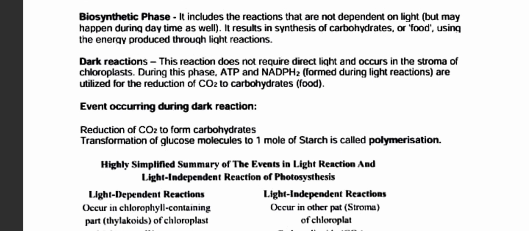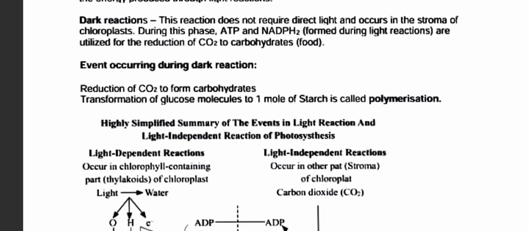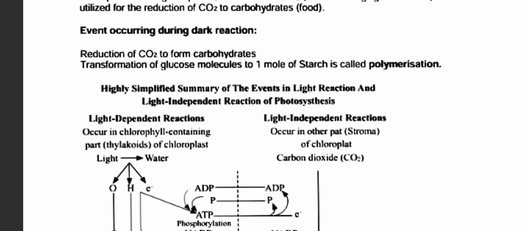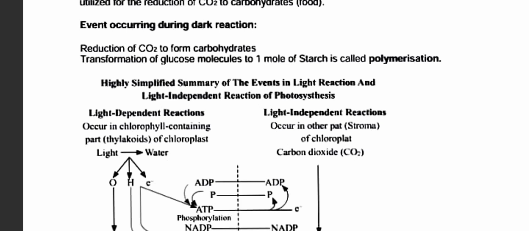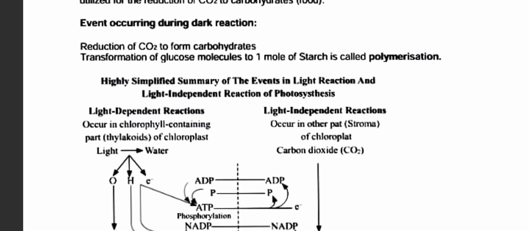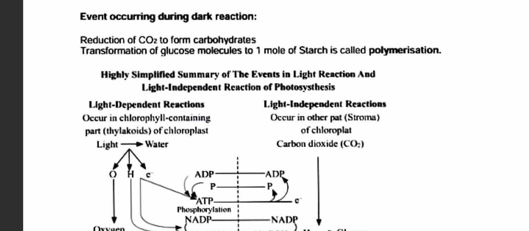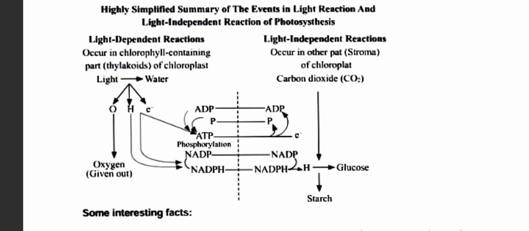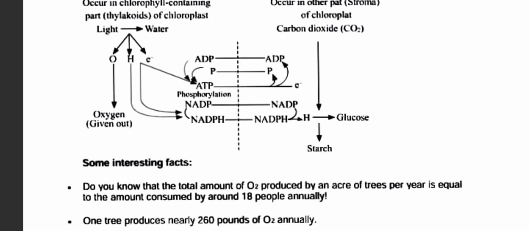So that is the event occurring during the dark reaction: reduction of CO2 to form carbohydrate. The transformation of glucose molecules to 1 mole of starch is called polymerization. So this is a highly simplified summary of the events in the light reaction and light independent reaction of photosynthesis. You can see the diagram, you can take a screenshot of it if you want, or this same diagram is there in your book also.